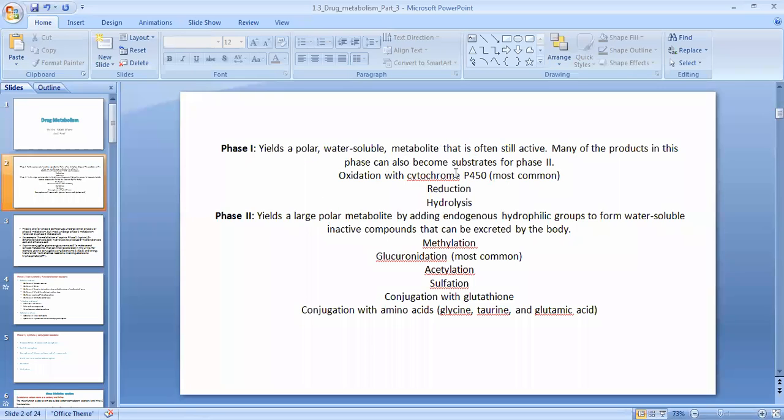Basically, the type of reaction happening in the case of phase 1 reaction is hydroxylation, reduction, and hydrolysis. And in the case of phase 2, the majority of the reactions proceeding with the phase 2 metabolism are methylation and conjugation type of reactions, that are glucuronide conjugation, acetylation, and sulfonation.